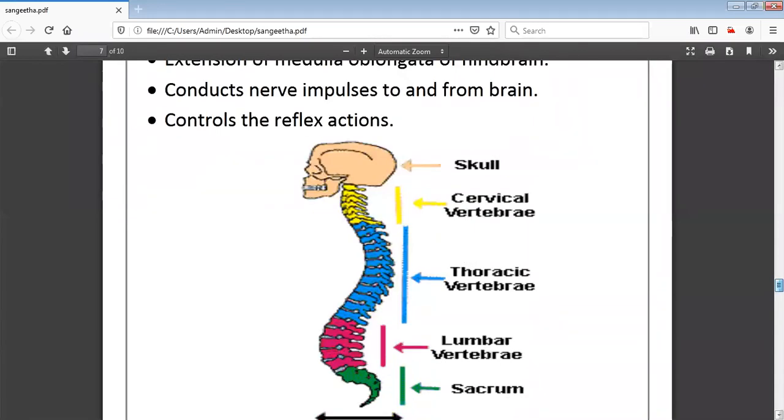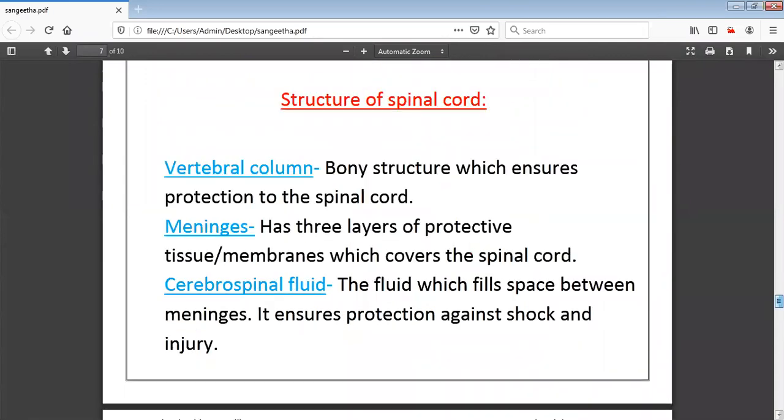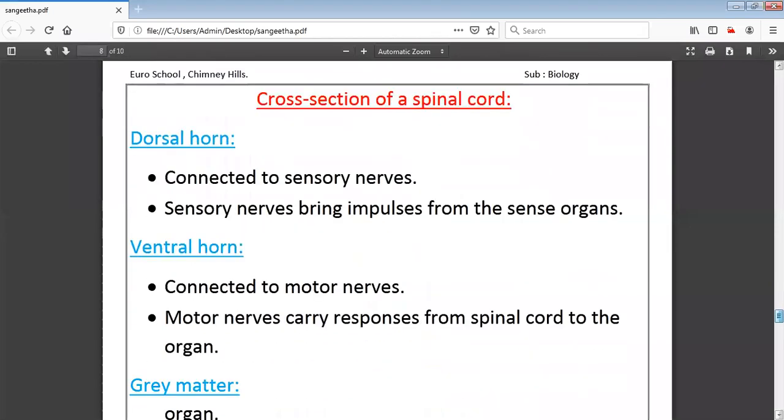The second one is the meninges. Meninges is nothing but the protective layer, which I have explained in a previous class itself. It is a protective layer or membrane which covers the spinal cord. The next one is the cerebrospinal fluid, which protects from shock, right? So this is the basic introduction I have given for the structure of the spinal cord.